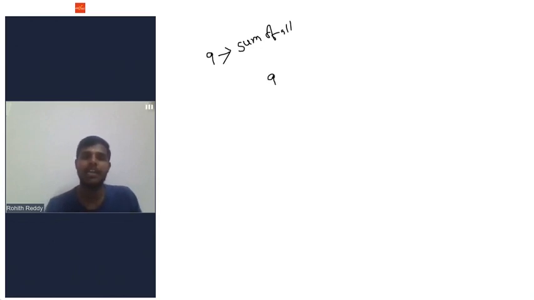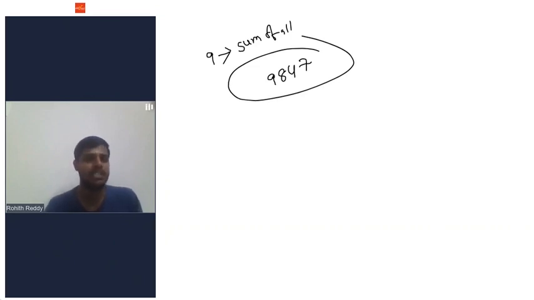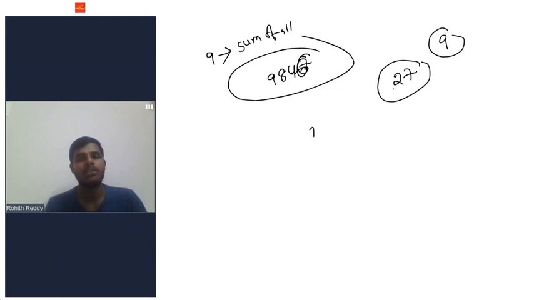For example, 9846. I want to check whether 9846 is divisible by 9 or not. What do you have to do? I have to add all the digits. 6 plus 4 is 10, 10 plus 8 is 18, 18 plus 9 is 27. The sum of all digits, 27, is divisible by 9. So this number is also divisible by 9. You can check if you want.